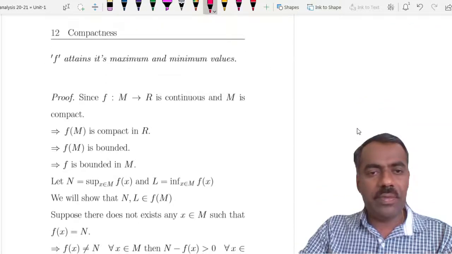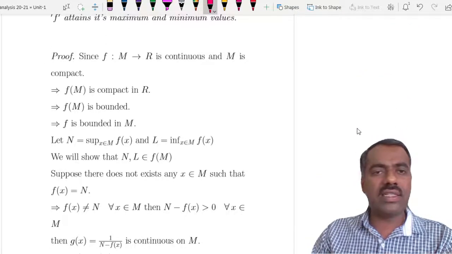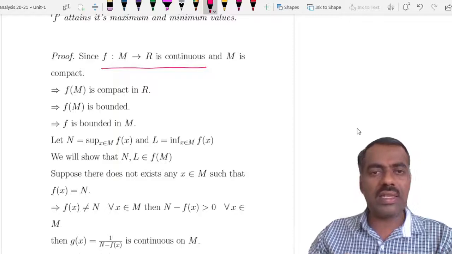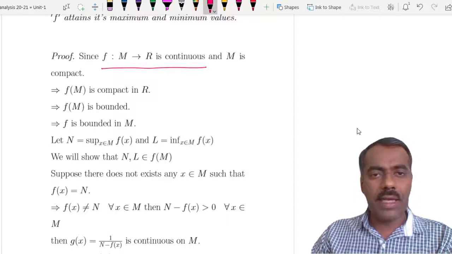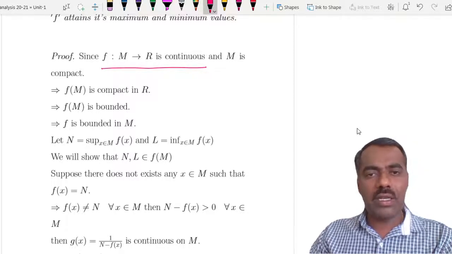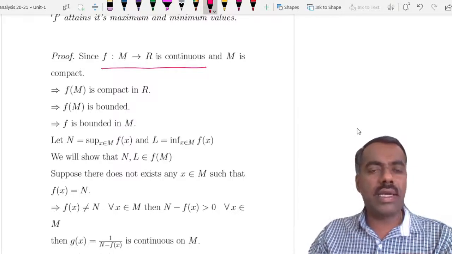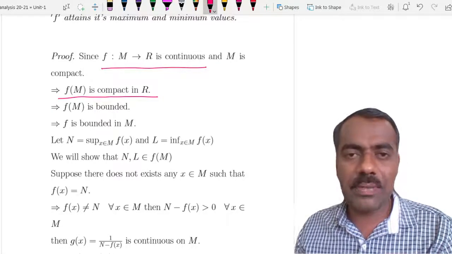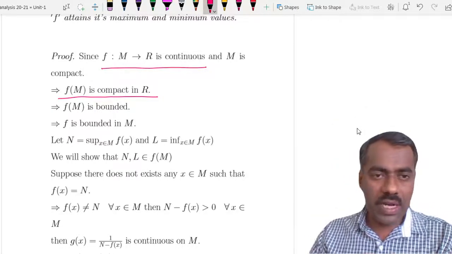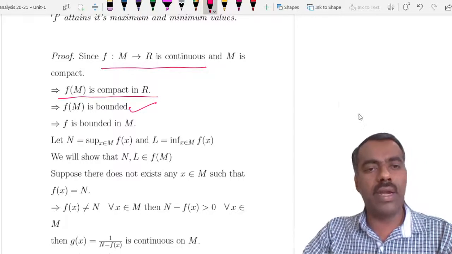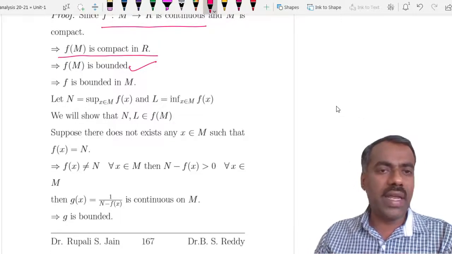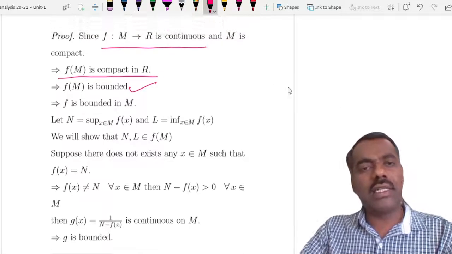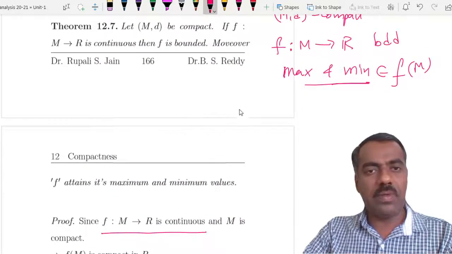Proof is not difficult. Again, we can use the fact that f maps from M to R and is continuous, and M is given to be compact. Therefore, by the previous result, the continuous image of a compact set is compact, so f of M is compact in R. But what are the compact subsets of R? They are closed and bounded, so in particular f of M is bounded. That means f is bounded on M.